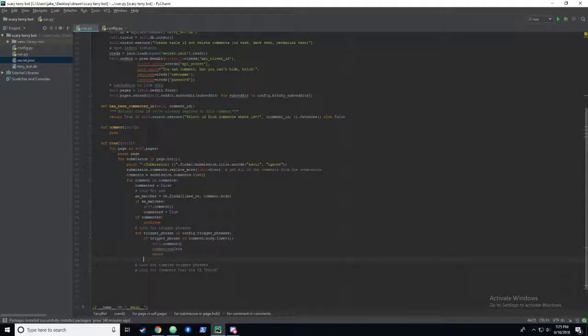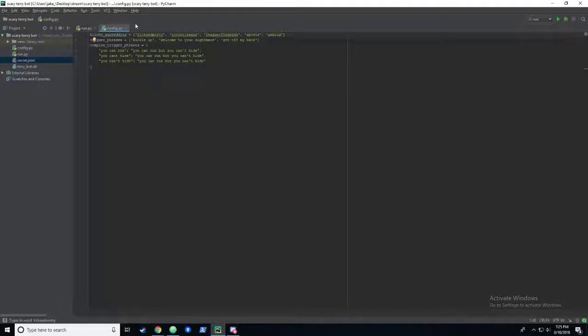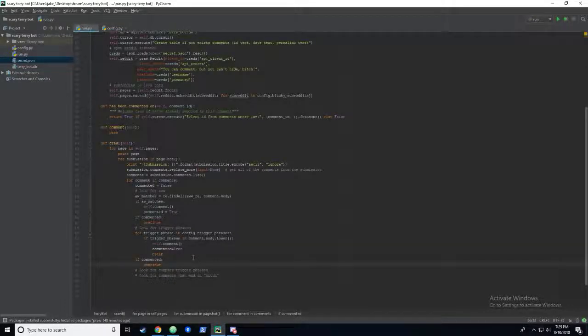And then afterwards, after this for loop, if commented, continue. So basically, if we have more than one trigger word here, we have phrases, we have 3, right? So if the first phrase matches, we don't want to continue looping over it. So we hit the first match. If we do, then this gets set to true and we'll break out, and that way it doesn't continue looping. Okay, so that should be it for our trigger phrases. Yeah, looks good to me.